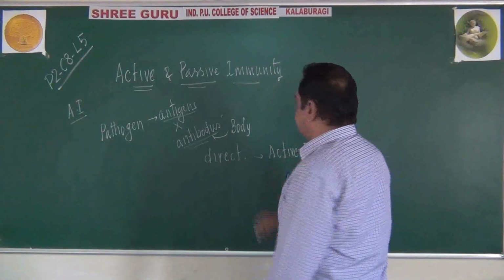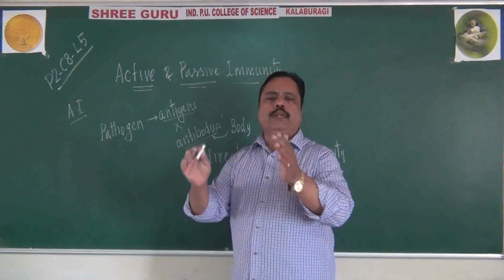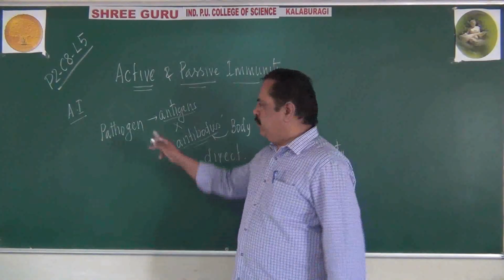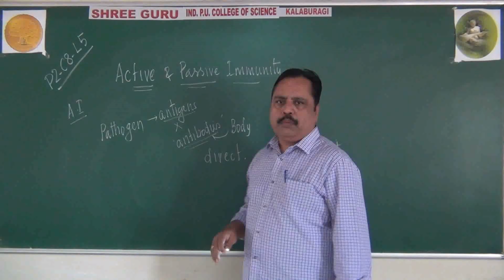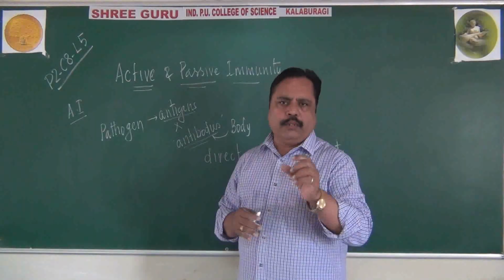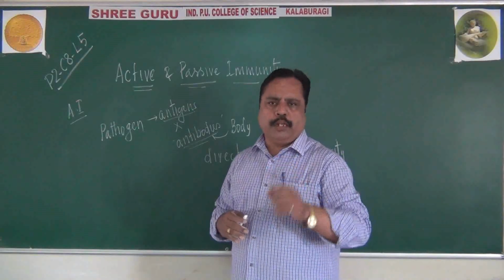In active immunity, what happens? Our immune system responds directly. When a pathogen enters our body, there will be a direct response from our immune system.